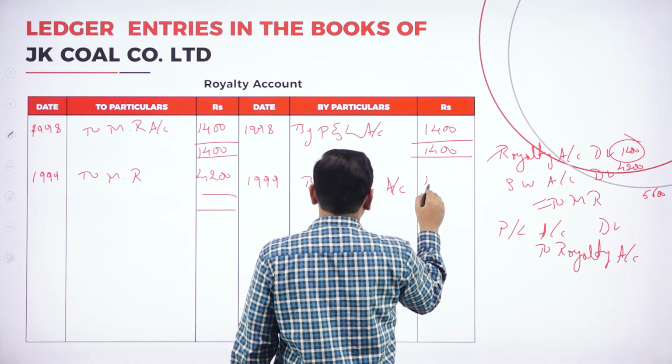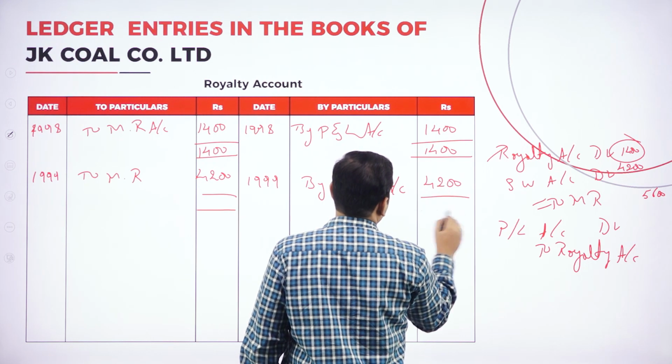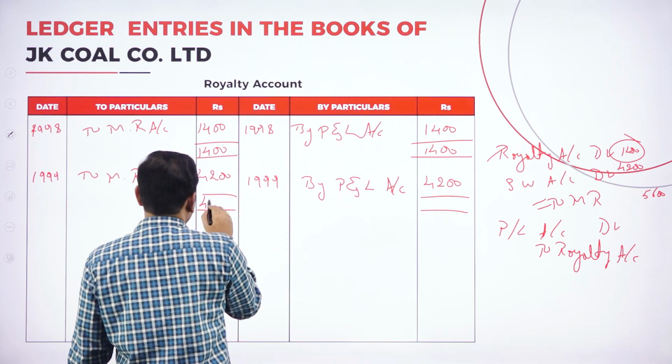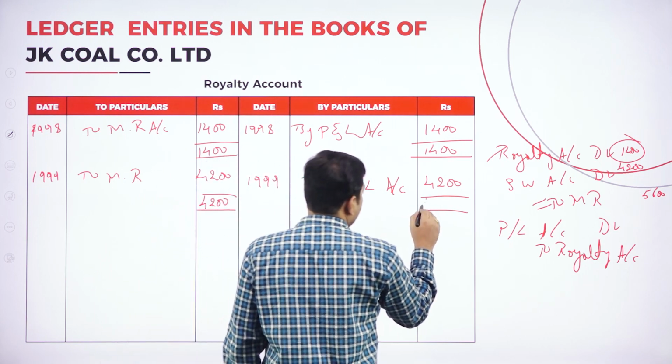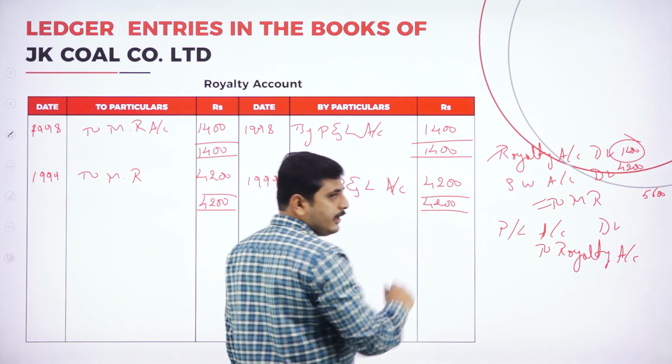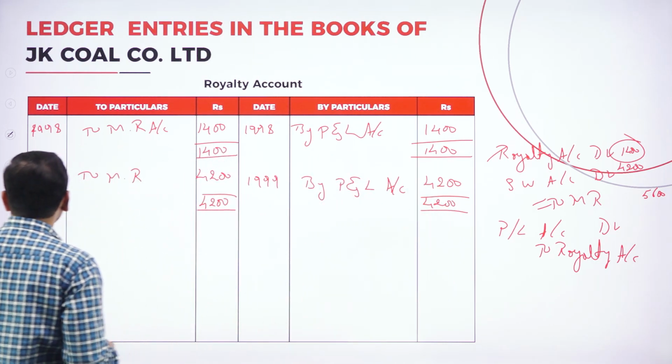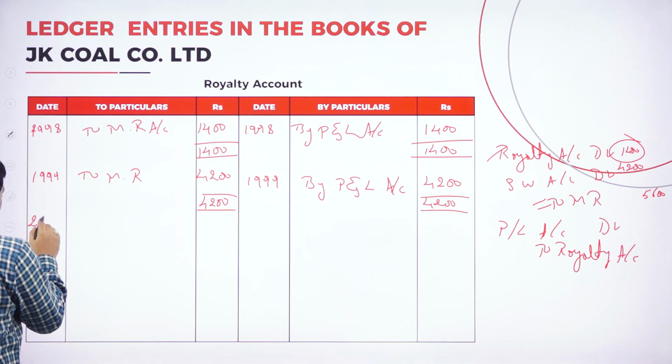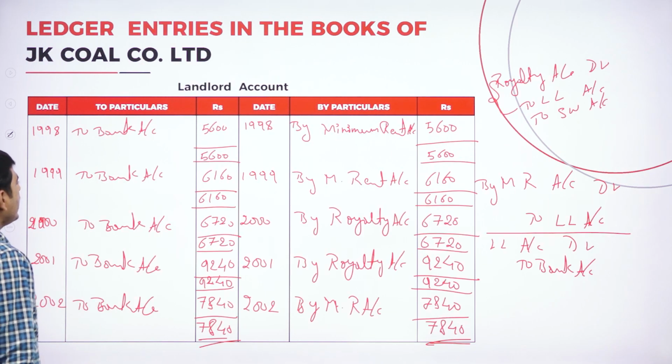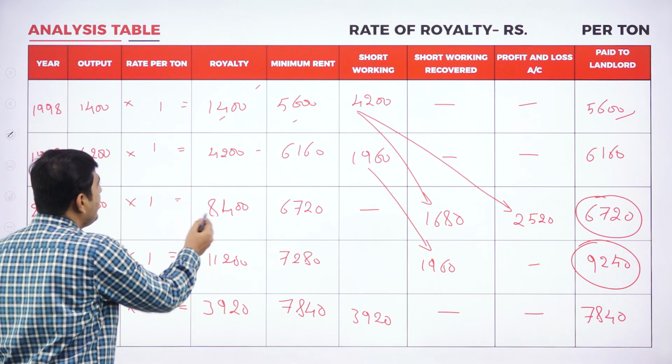It is 4200. Total it 4200. Here also 4200 will get tally. Again, coming to the third year, 2000. What amount are we paying here? So we are paying the royalty.